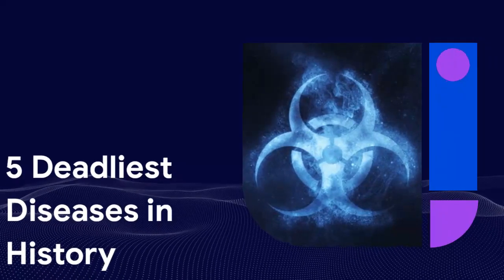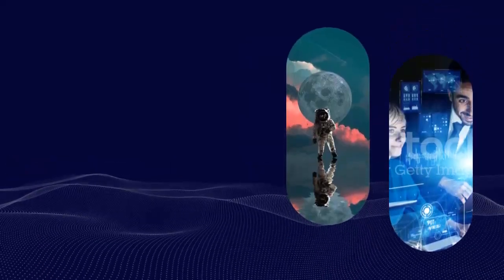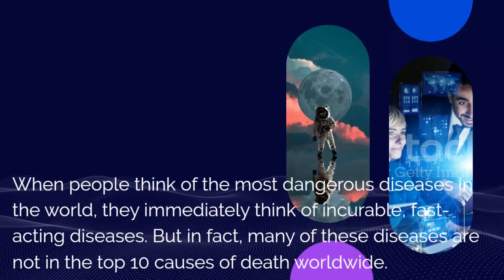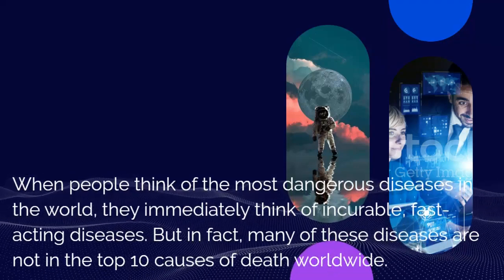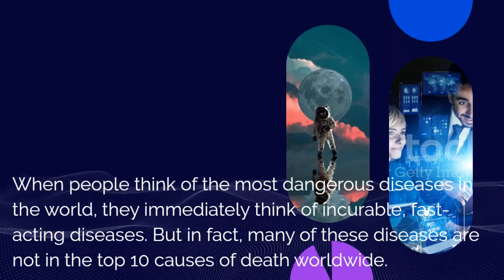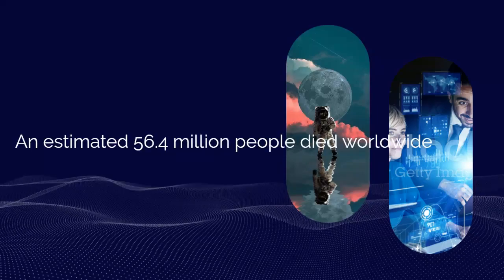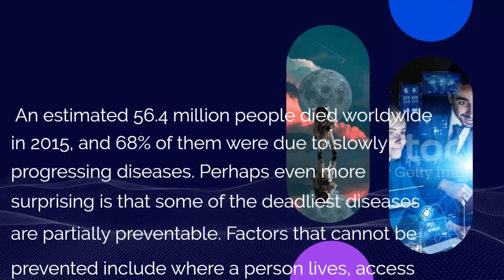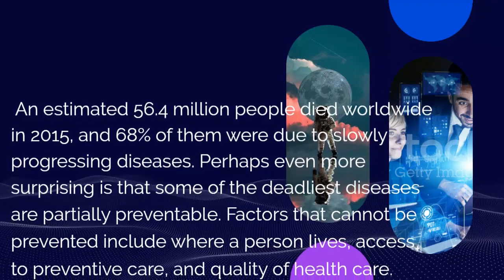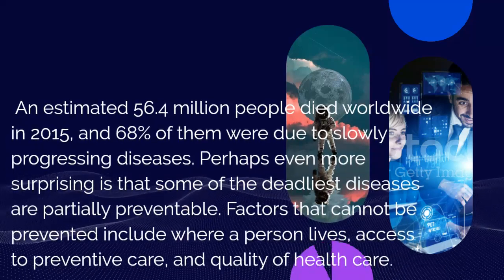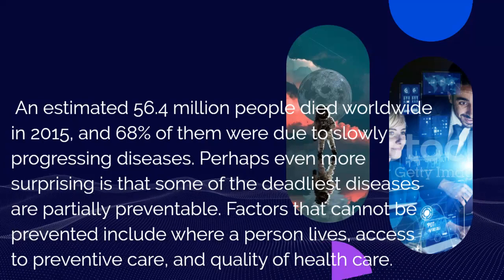5 Deadliest Diseases in History. When people think of the most dangerous diseases in the world, they immediately think of incurable, fast-acting diseases. But in fact, many of these diseases are not in the top 10 causes of death worldwide. An estimated 56.4 million people died worldwide in 2015, and 68% of them were due to slowly progressing diseases. Perhaps even more surprising is that some of the deadliest diseases are partially preventable.